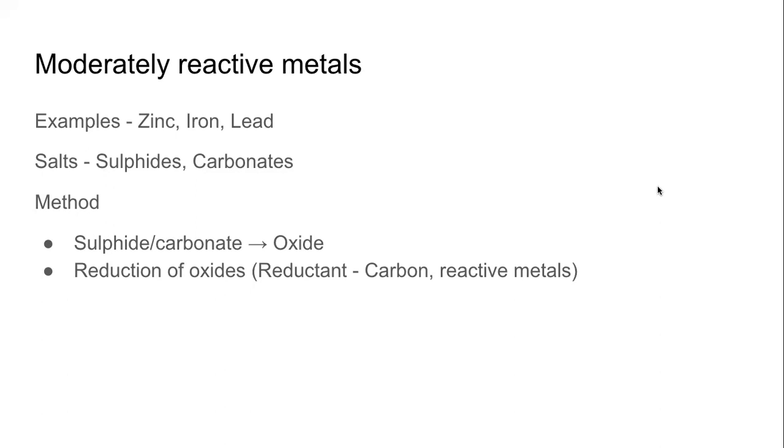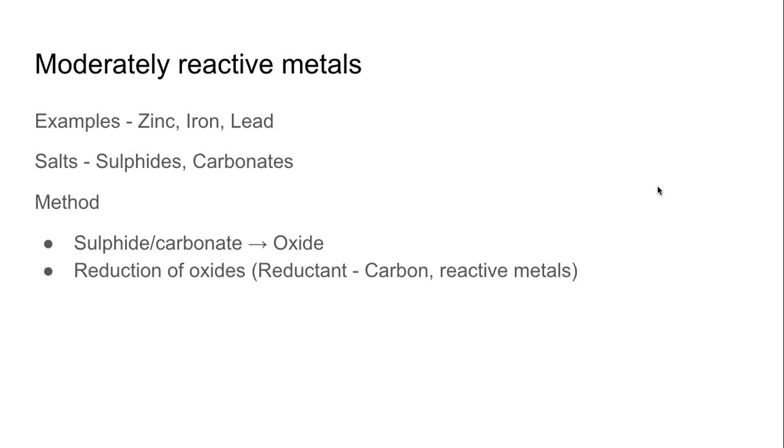We are skipping the extraction of aluminium, and we are jumping to page number 104, which talks about how we extract metals from ores of moderately reactive metals. Once again, if you look at the reactivity series on page number 97, the examples of moderately reactive metals are magnesium, aluminum, zinc, iron, tin, lead. Right?